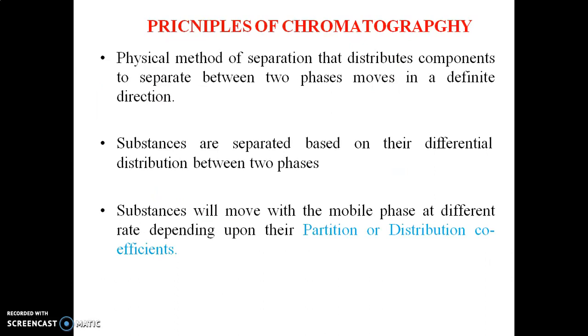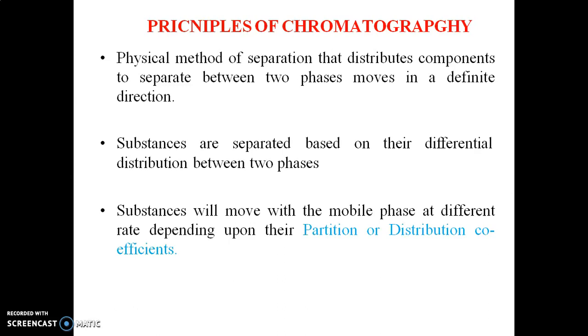So let us continue with the basic principle of chromatography. Chromatography is a physical method of separation that distributes components between two phases, one of which moves in a definite direction. Substances are separated based on their differential distribution between two phases. Substances will move with the mobile phase at different rates depending upon their partition or distribution coefficient.